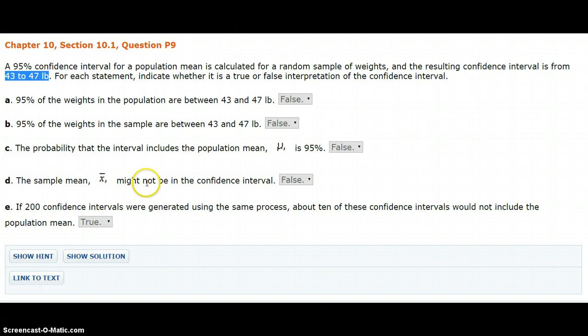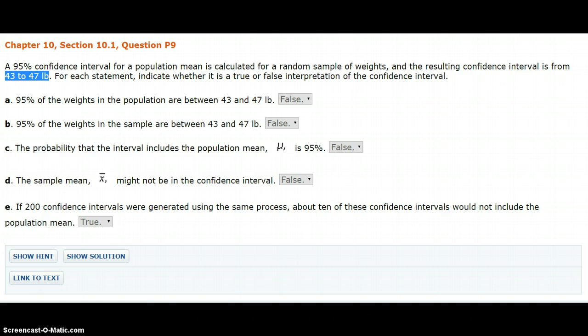The sample mean might not be in the confidence interval. Now you would think, well, yeah, there's a chance it might not be. It's false. Why is it false? Because it's talking about the sample mean. The sample mean has to be inside our confidence interval because we create the confidence interval around the sample mean.